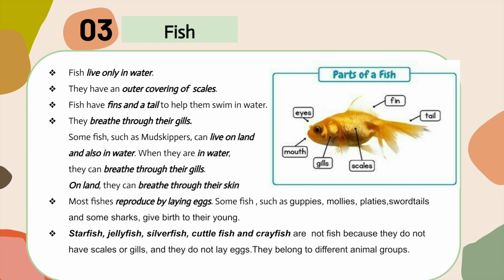Most fish reproduce by laying eggs. Some fish, such as guppies, platies, swordtails, and some sharks, give birth to their young. This is very interesting, you know. Starfish, jellyfish, silverfish, cuttlefish, and crayfish are not fish because they do not have scales or gills and they do not lay eggs. They belong to different animal groups.